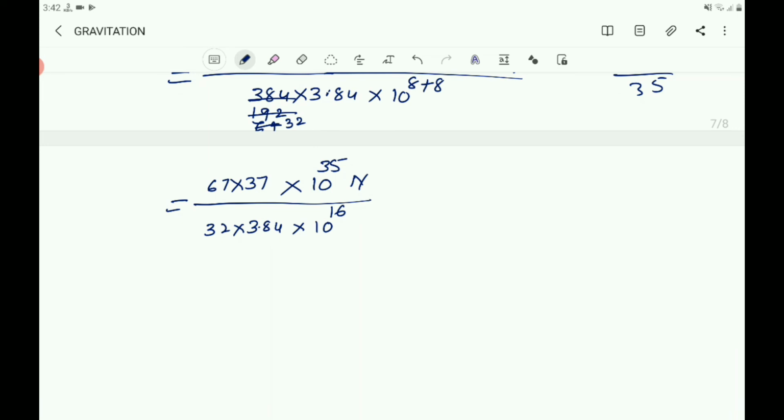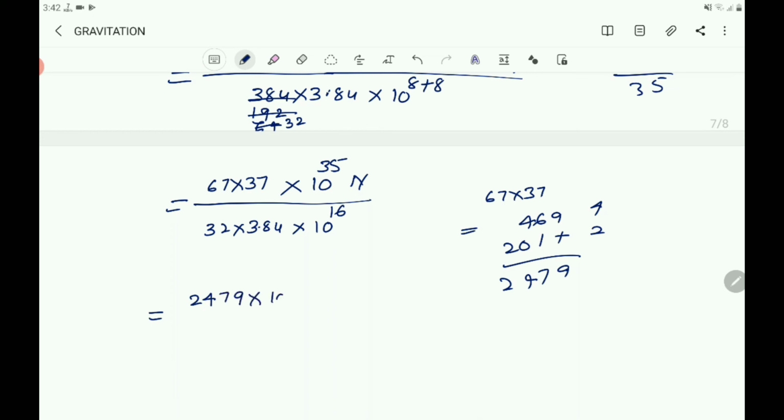Then you multiply 67 into 37. That is 7 sevens are 49, and 7 6s are 42 plus 4 is 46, plus 7 3s are 21, 6 3s are 18 plus 2 is 20. It becomes 2479. 2479 into 10 power 35 and 10 power 16 is there. So you write 35 minus 16.